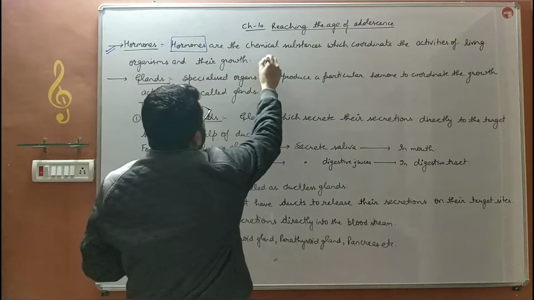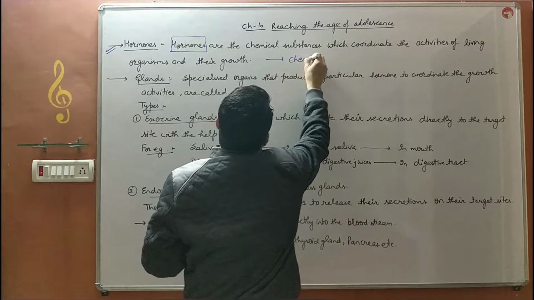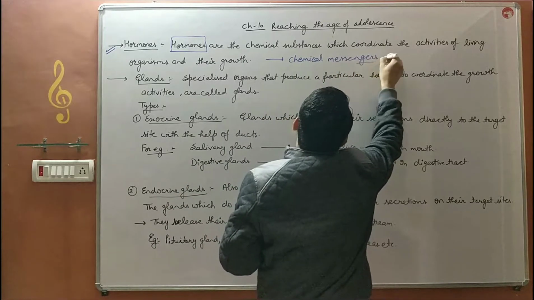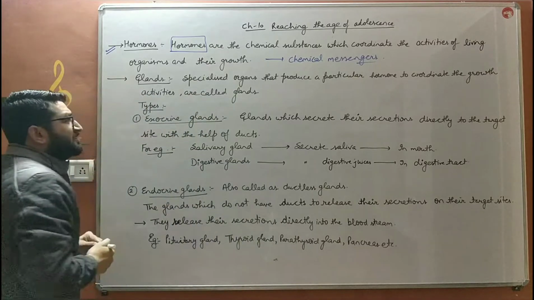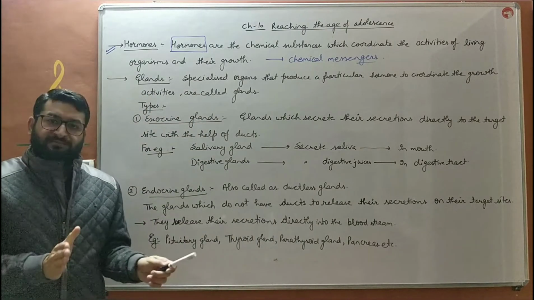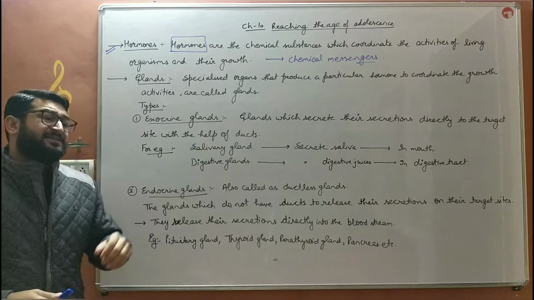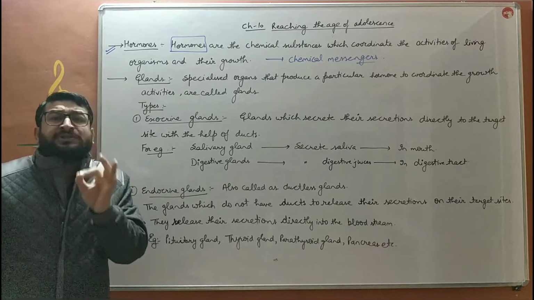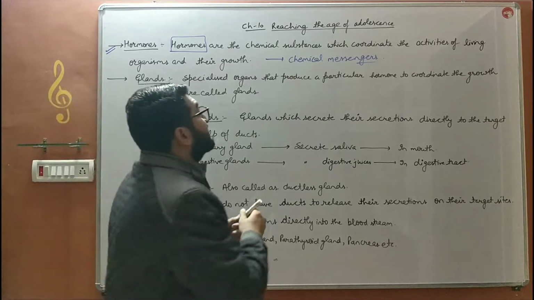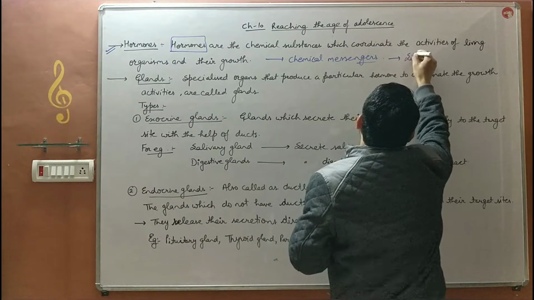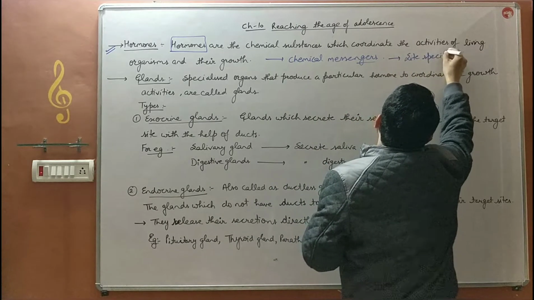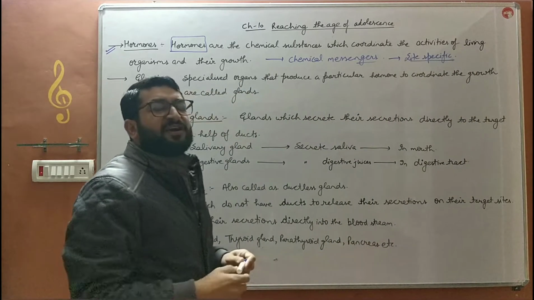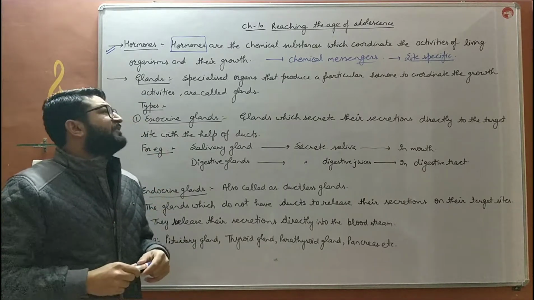Next, children. Hormones are also referred to as chemical messengers. What do you mean by chemical messengers? They are chemicals, that is why they are referred to as chemical messengers; they take the signal from one part of the body to another. Hormones are target or site specific chemicals. Site specific means they are produced in one part but they work only on their particular target site. They have their fixed target site.